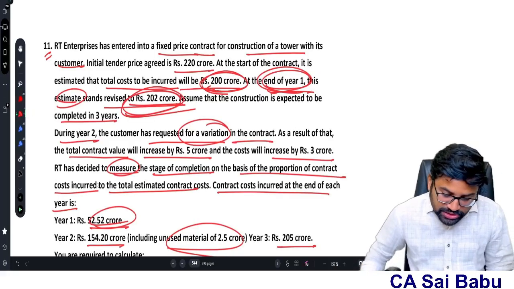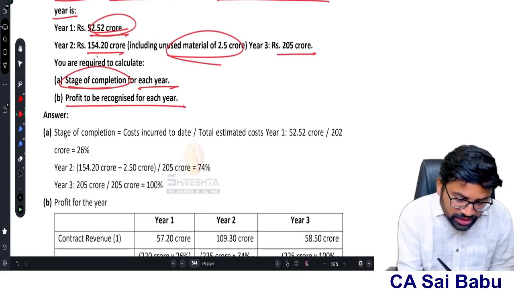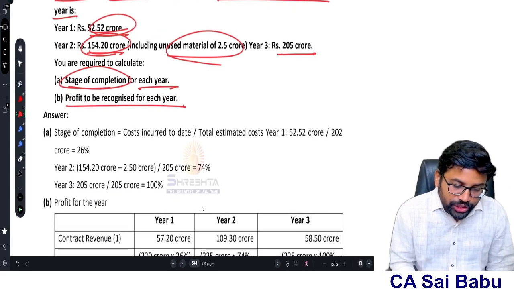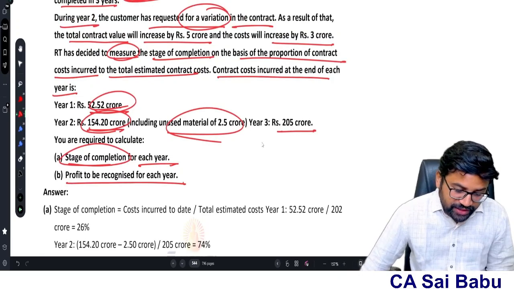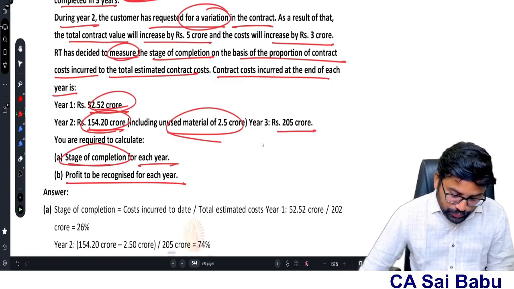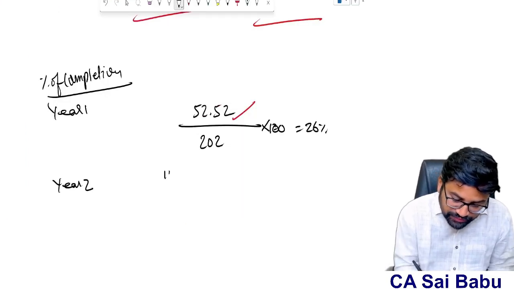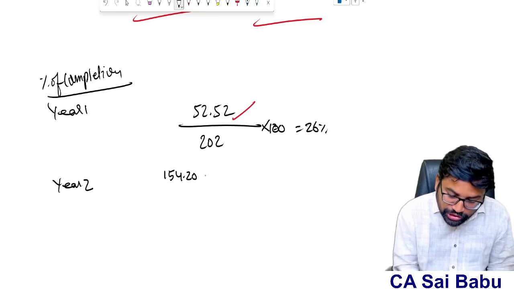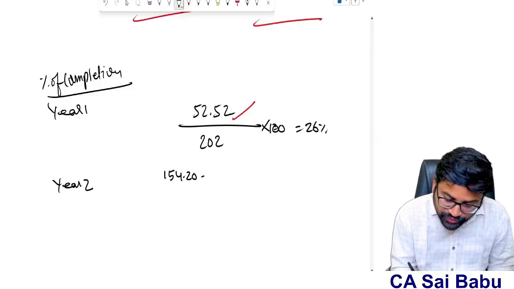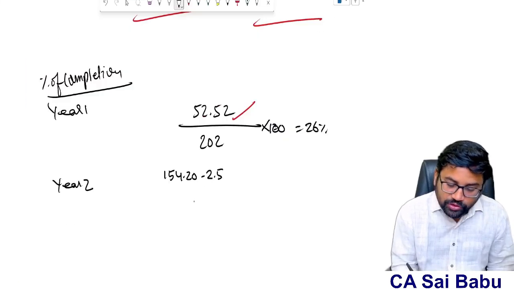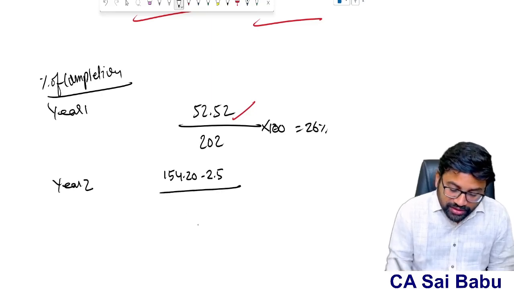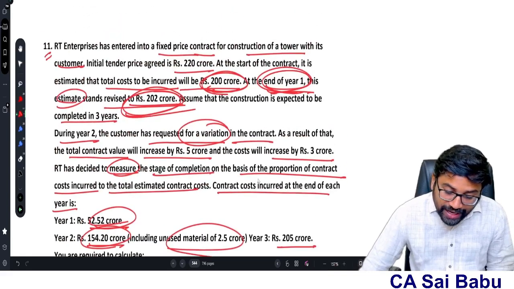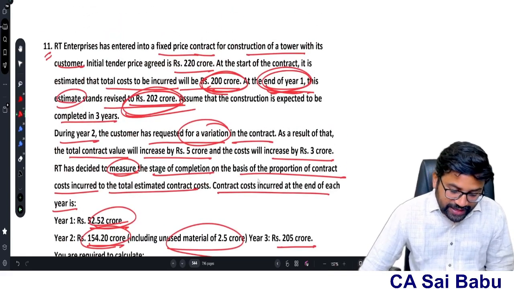Now come to year 2. Year 2, what is the cost incurred? Given. See here. Year 2, 154.2 crores. The cost incurred at the end of year 2 is 154.2 crores. Now, this 154.2 includes the unused materials which we should not consider as a part of cost. So therefore I am deducting 154.2 minus 2.5, divided by the total estimated cost of the contract at the end of the second year.